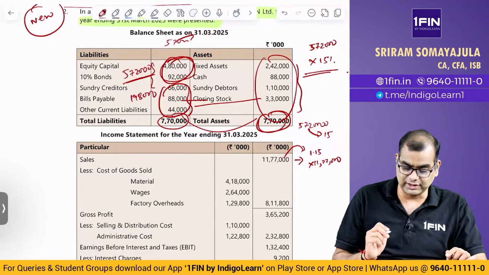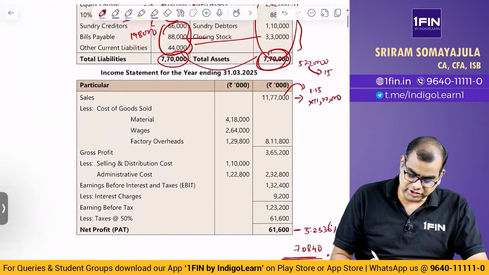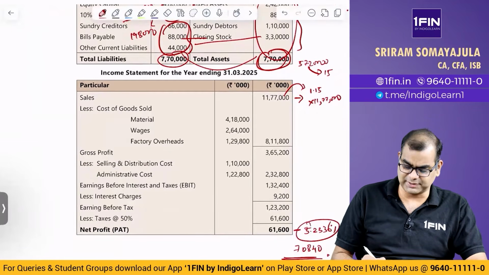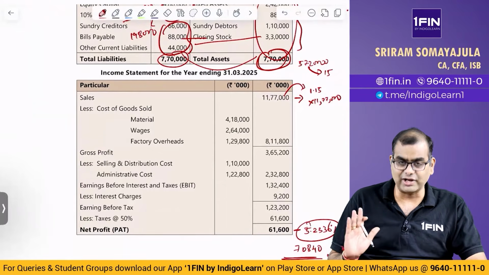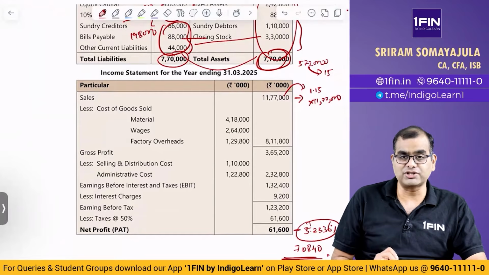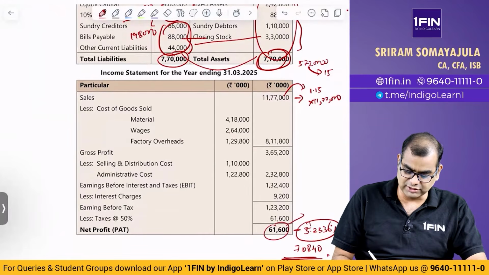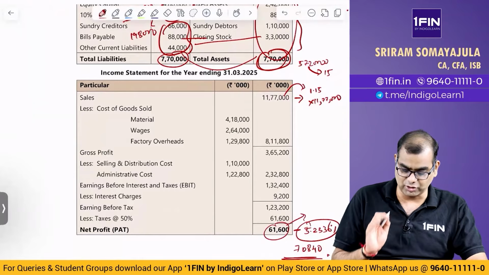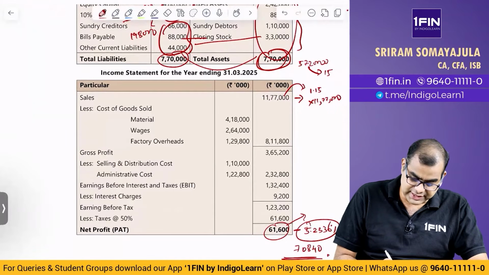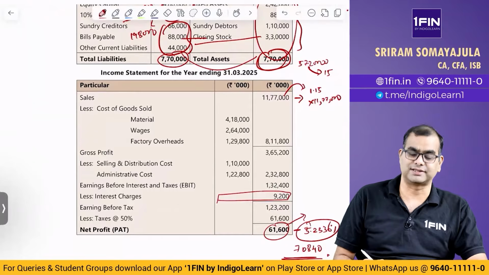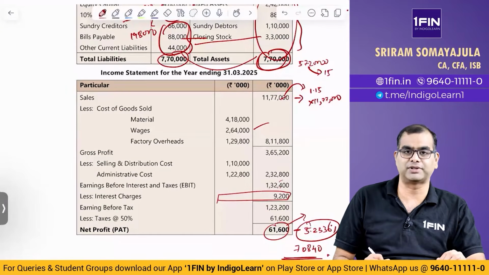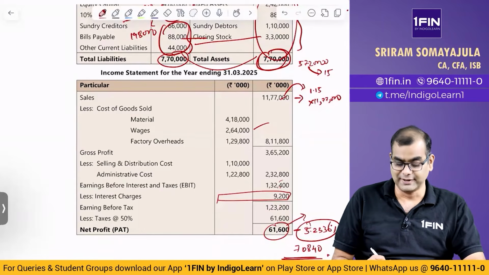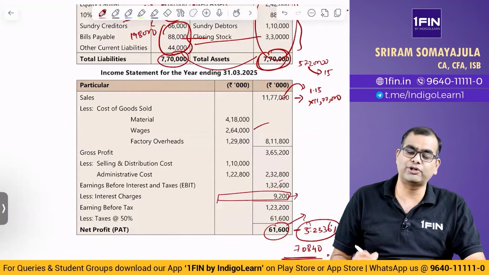And one more very, very critical point. If you are going to increase your net profit by 5.2336%, whatever this number is here, 61,600 into 1.15 is 70840, correct? You can directly apply the 15% growth rate on net profit because margin is going to remain the same. The key point here is interest also you are increasing. If you are going to increase sales, expenses, all items by 15%, which is why your PAT is also going up by 15%, does that mean your interest is also going to go up by 15%?